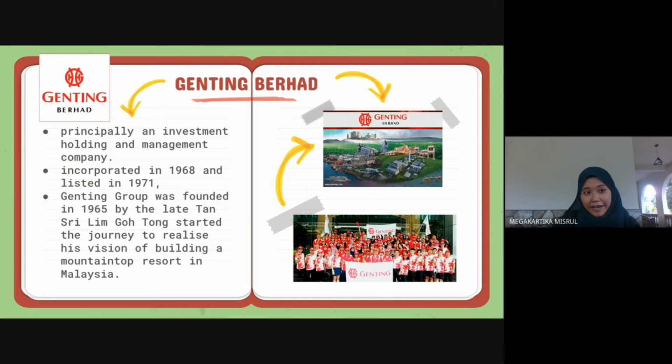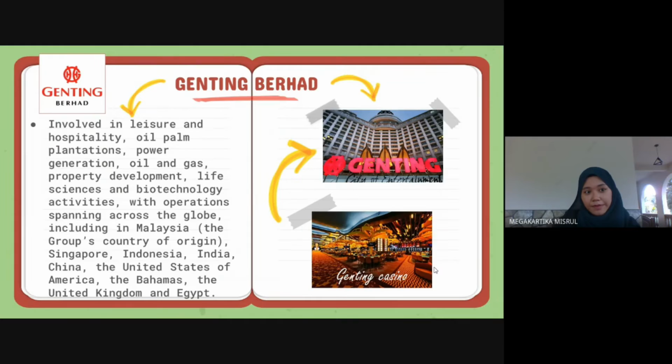Firstly, Genting Berhad is principally an investment holding and management company. It was incorporated in 1968 and listed in 1971. Genting Group was founded in 1965 by the late Tan Sri Lim Goh Tong. It is involved in leisure and hospitality, oil palm plantations, power generation, oil and gas, and many more, with operations spanning across the globe, including Malaysia, the group's country of origin.